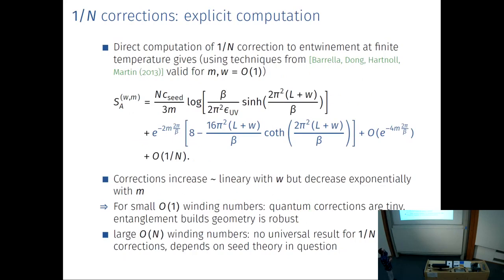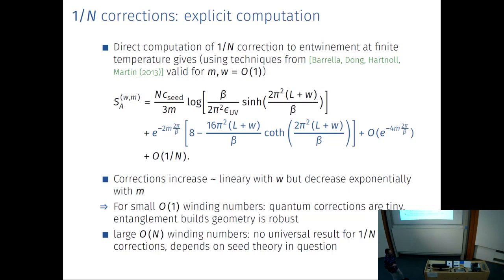And then we are also interested in explicit results. So we did a direct computation for the BTZ black hole using, again, large n techniques. So we can find explicitly 1 over n corrections. And here, this is the leading order, which is proportional to the length of a winding geodesic, as I told you previously. And then there are 1 over n corrections here. And you can ask yourself, well, how large are these 1 over n corrections? How good is the entanglement with geometry connection if you take into account non-zero winding numbers? And you find that the corrections increase roughly linearly with the winding number, but they decrease exponentially with this parameter n.